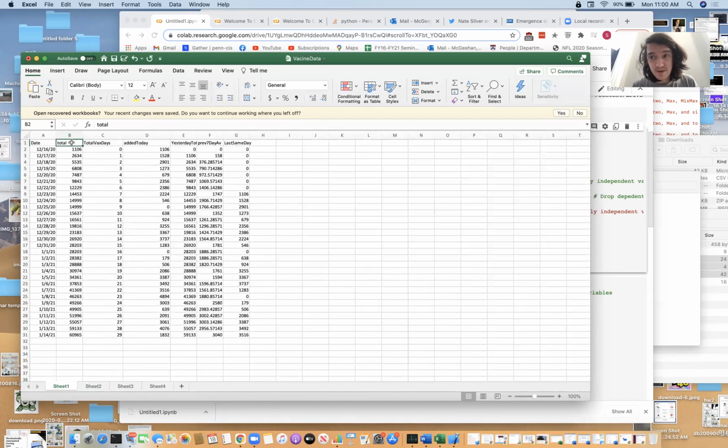Here's our dependent variable. We're going to try to predict this based off of the other variables in here, except for this one. This one's another dependent variable that we just drop from the pandas data frames when we use it. So we're trying to predict this from the total days since first vaccination, yesterday's previous total, and when we get to after the predictions, we use our previous predictions to predict future predictions, if that makes sense. We also have a 7-day average and the last same day of the week.